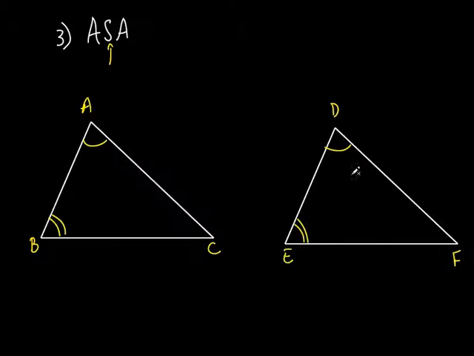Now that right there is not enough to say those triangles are congruent. But if they told me that this side right here was equal to this side right here, what's true about this side and those angles? We just said it 2 seconds ago. It's the included side, isn't it? It's in between those 2 angles. If I can show that, everybody with me? If I can show that this side is between those 2 angles and this side is between those 2 equal angles, then those triangles are congruent. Okay?